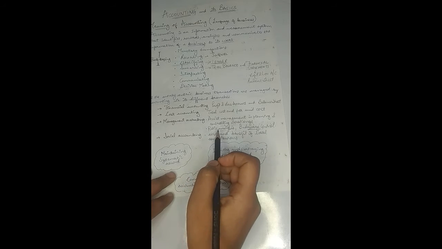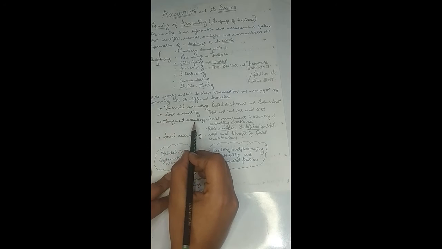So during that particular year, whether that target of producing the 1 lakh units of say product A was achieved or not, so decisions related to that are required to be taken up by the management. So the information for taking such kind of decisions is provided by management accounting, right?